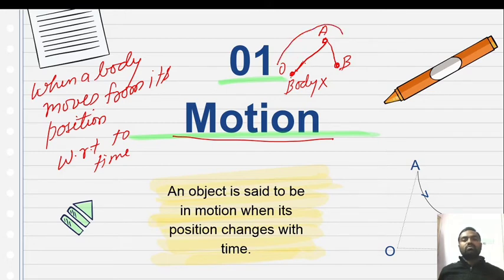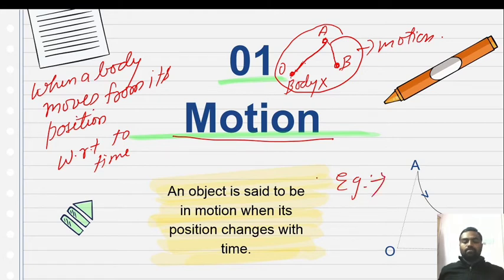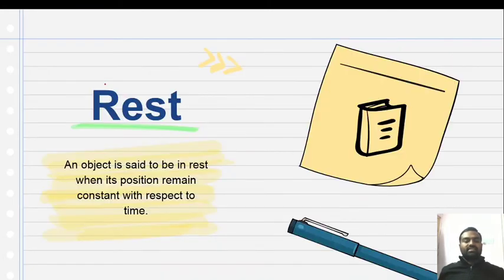This is called motion. This is the basic example.